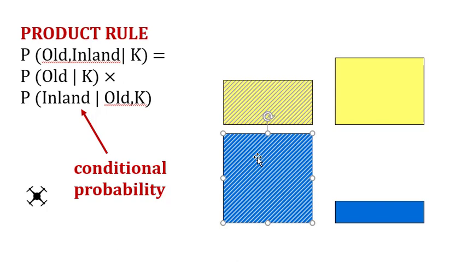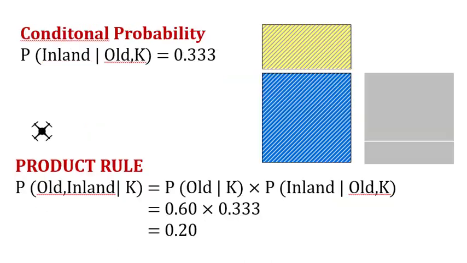So we know that probability of old given K is 0.6, but probability of inland given old and K we don't know. So let's see how we can graphically understand what this conditional probability is.